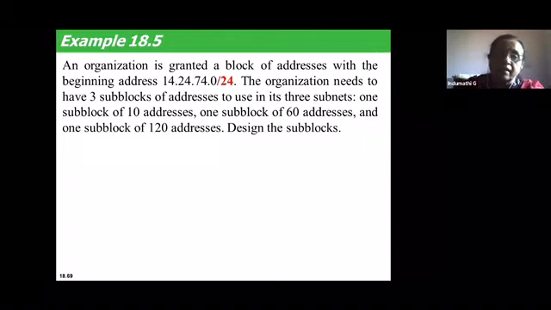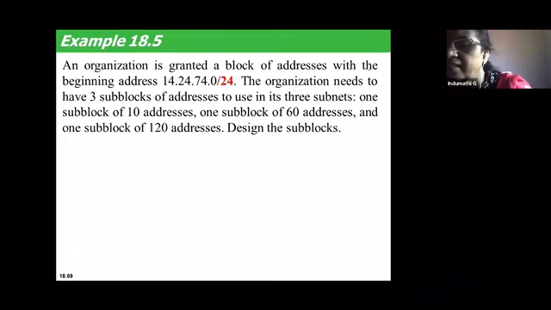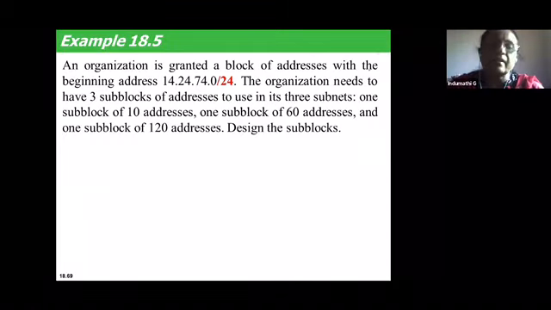Next example, which is an interesting example. An organization is granted a block of addresses with the beginning address already given as 14.24.74.0/24. They have given the mask value, or the prefix length, also. The organization needs 3 sub-blocks of addresses to use as 3 subnets.